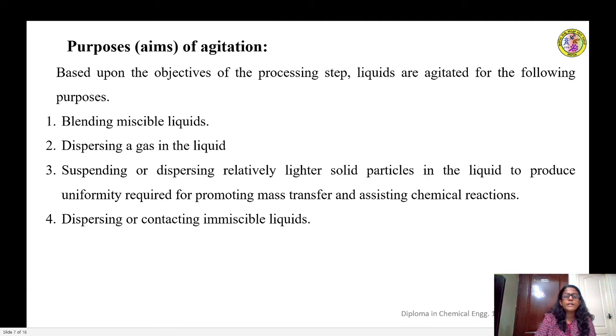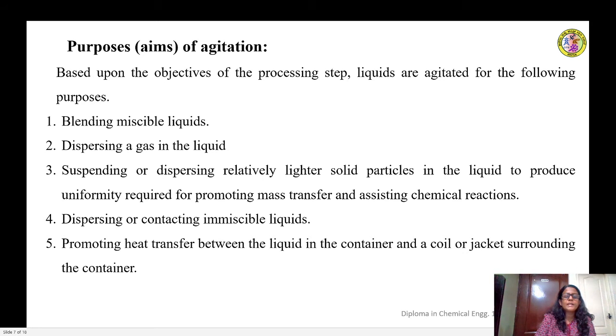Dispersing or contacting immiscible liquids. When two immiscible liquids need to be contacted to carry out a reaction, for example, that can be achieved by putting the two liquids into a vessel and using a suitable agitator. The liquids are agitated, thereby the dispersion or the contacting between the two phases takes place.